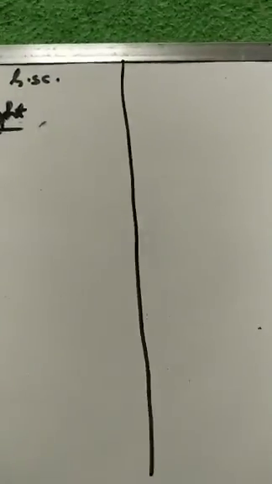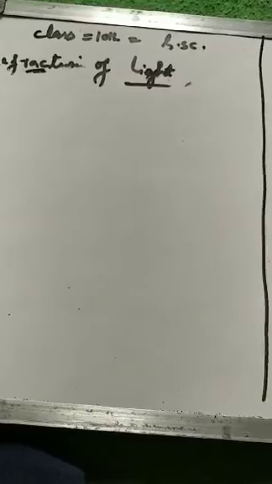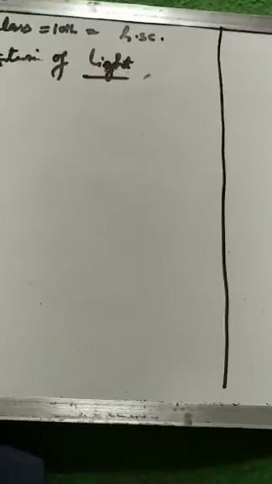It is another phenomenon. It is different from what we have learned about reflection of light. So these are two phenomena, properties of light. One is reflection of light, and the second is refraction of light.